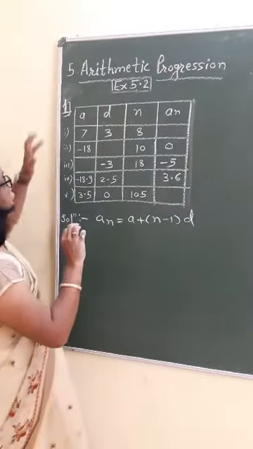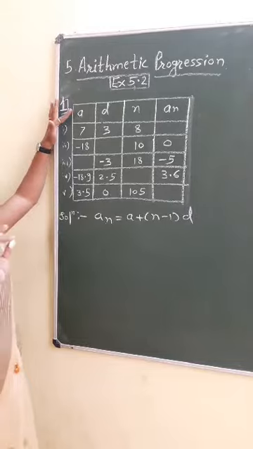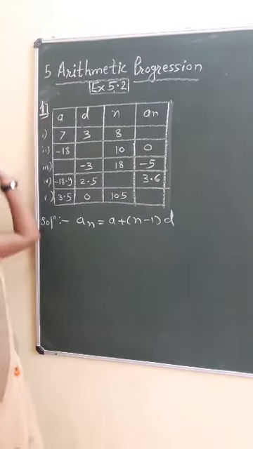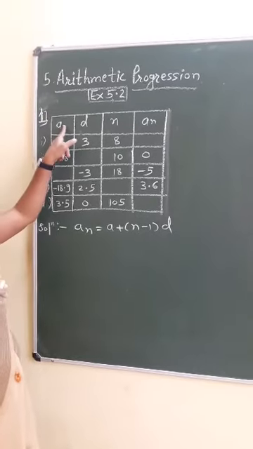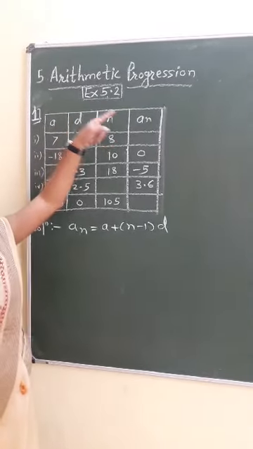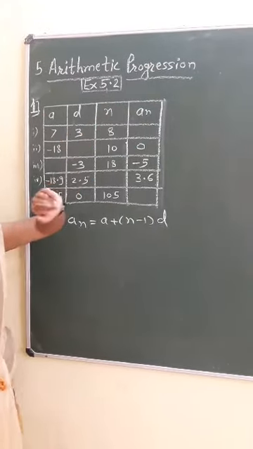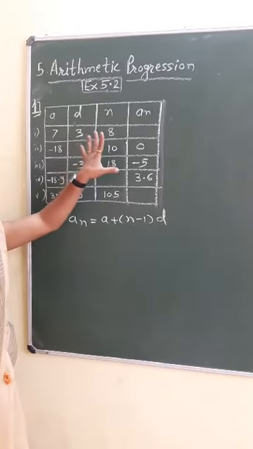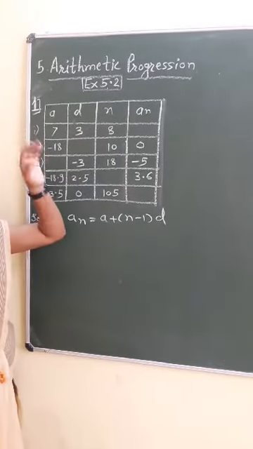I had written one table which is already in your NCERT book. They are given a, the first term, d, the common difference, n, the number of terms, and An, the nth term. Out of these, if I know 3, I can find the fourth, any.